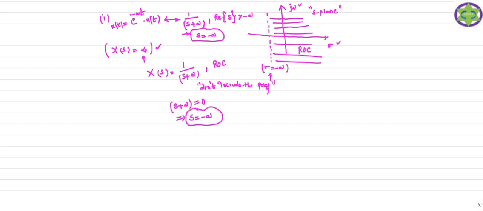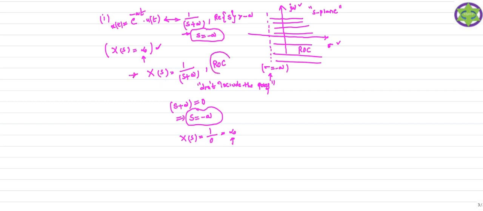If you substitute s equal to minus a, X(s) becomes 1 by 0, which is infinity. That means you are not getting a finite solution. If you include the poles in the region of convergence, you definitely get the infinite solution. This is a very important property of the region of convergence.